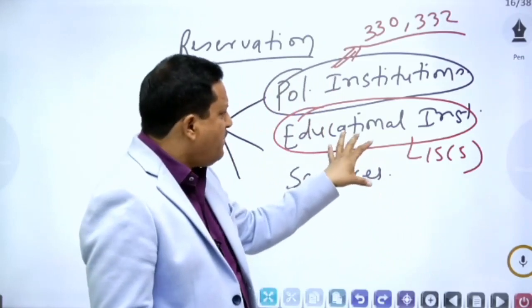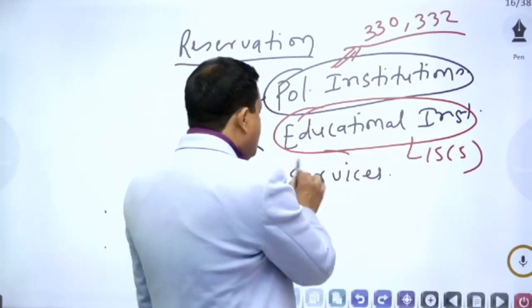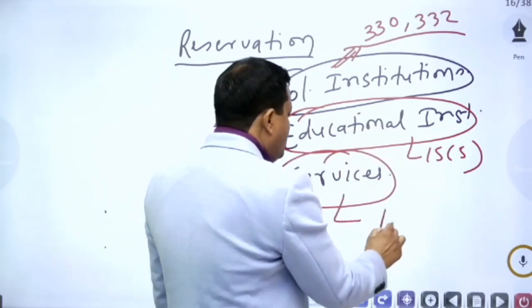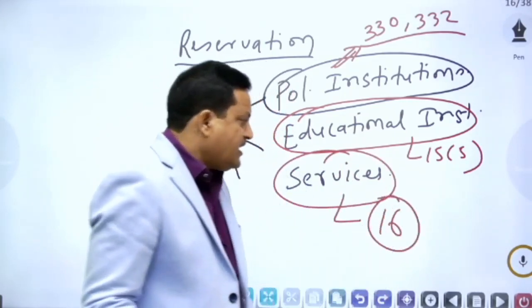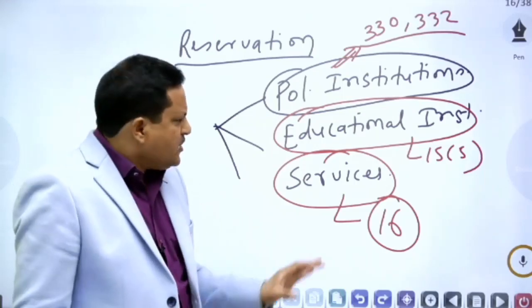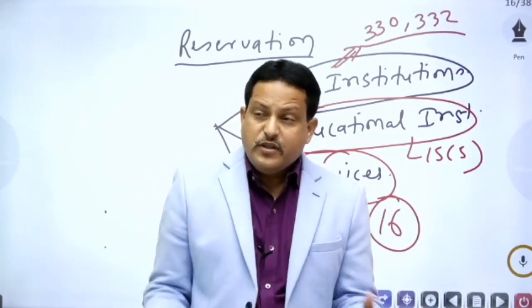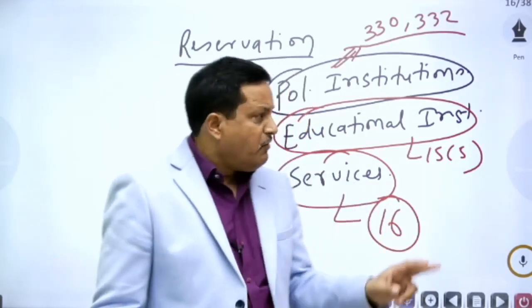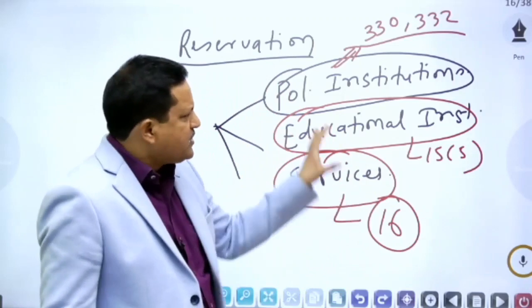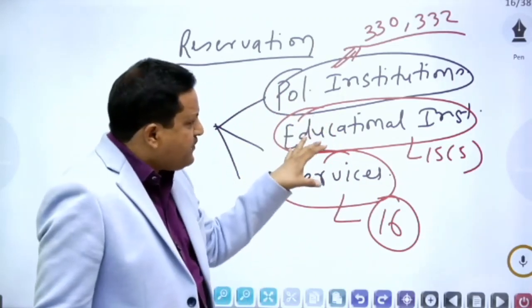So, this is the second form of reservation found in educational institutions, and third is reservation in services. The source of this is Article 15 and 16, primarily Article 16. So, what is services? Services means government jobs. So, there also we have reservation. Now, what is the difference between second and third? First is very clear, I think, Lok Sabha, Vidhan Sabha. What is the difference between second and third?